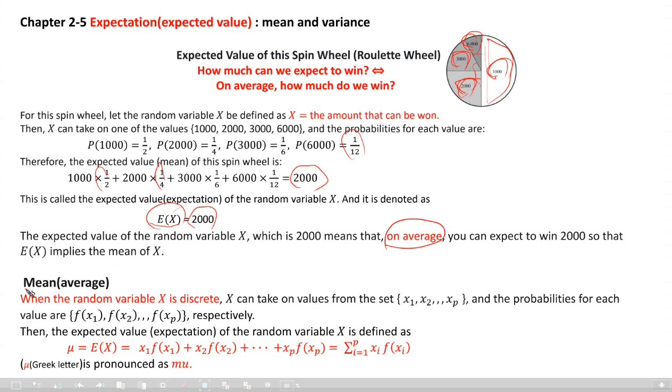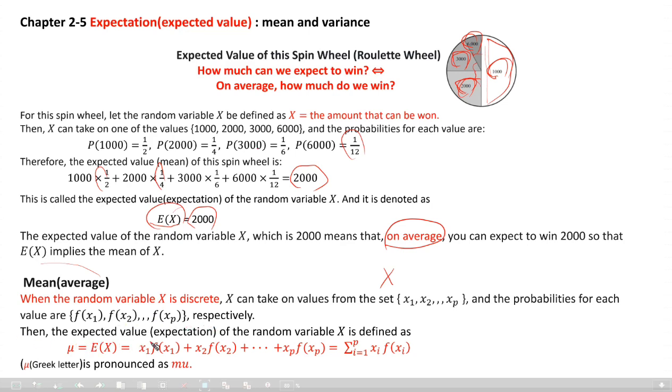Mean, average. When the random variable x is discrete, in the general case x can take values x1, x2, up to xp. The random variable x may take p different small x's, and the probabilities for each value are f of x1, f of x2, up to f of xp, respectively.